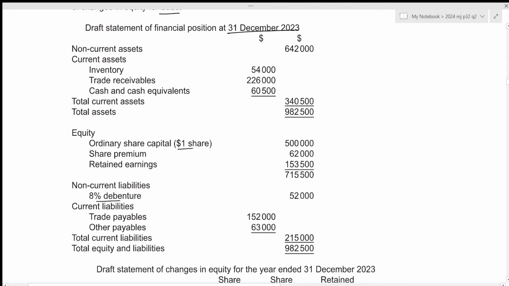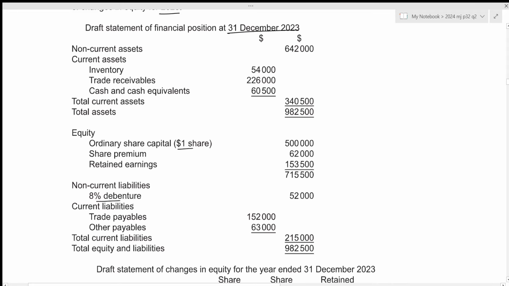For the fifth one, other payables of 63,000 included the proposed dividend of 42,500. Like I said before, proposed dividend will not be included within any of our financial statements. It will only be shown as a note to the accounts. So we now need to remove it from the other payables. So let us subtract the 42,500.